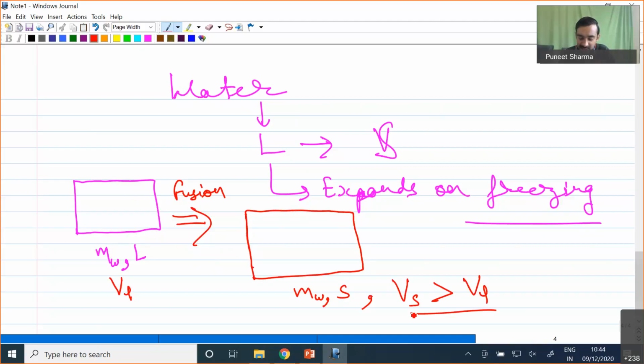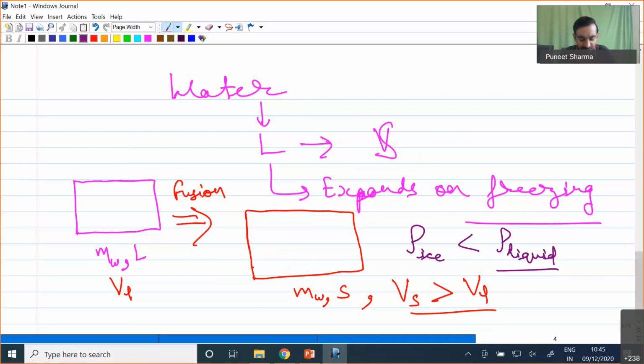If VS is greater in comparison to VL, what has happened? Our density of ice has gone below the density of water in liquid state. This is one important point, because water expands on freezing.